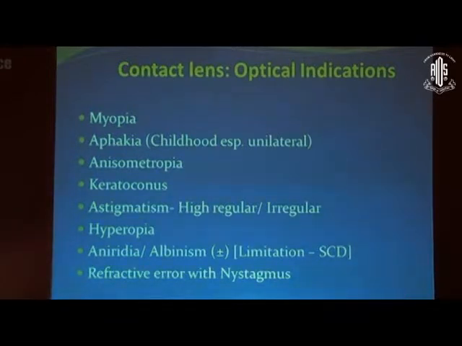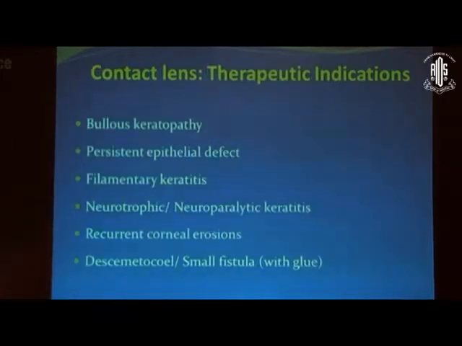The optical indications can be any type of refractive error like myopia, hyperopia, or aphakia, particularly childhood aphakia when the child is having unilateral aphakia. Then of course keratoconus, astigmatism, and refractive error with nystagmus, because if you give spectacles in nystagmus, then the optical center of the glass and the visual axis keep on changing because of the constant movement of the eyeball. So that is one reason why contact lens is definitely preferred over spectacles in this condition.